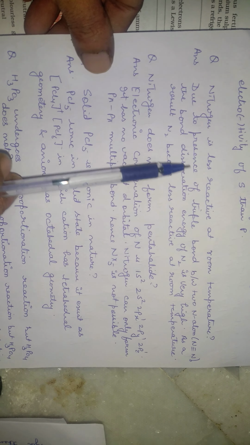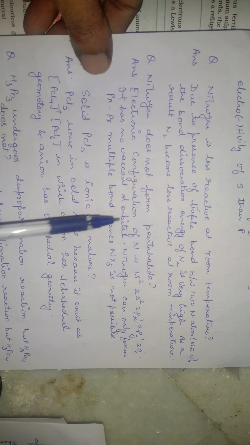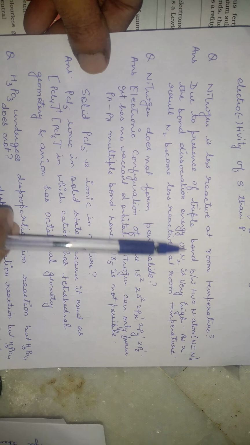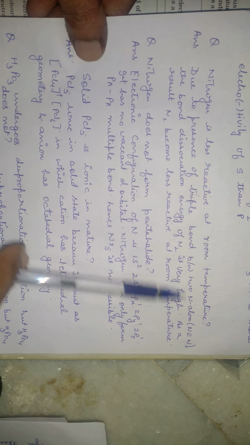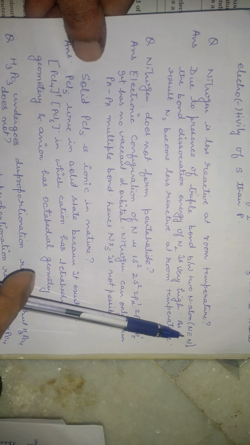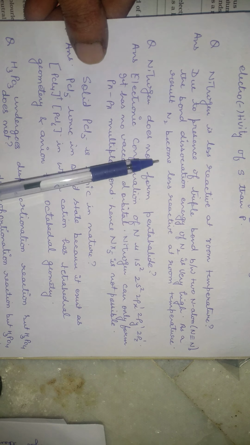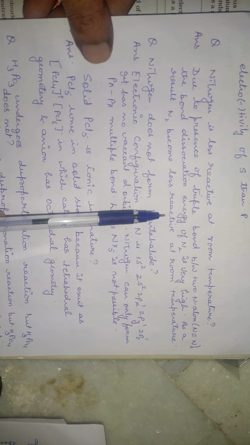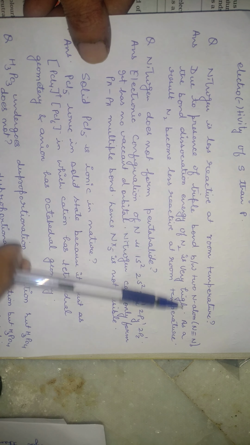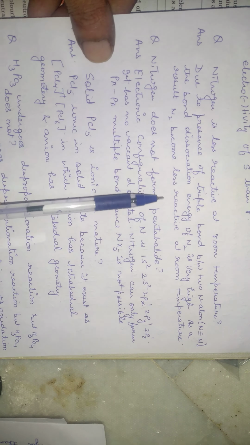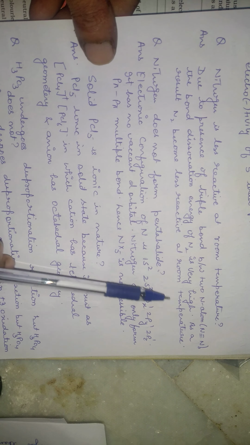Moving on to the next one, nitrogen is less reactive at room temperature. Why is it so? Because due to the presence of a triple bond, as I already discussed, in the nitrogen N2 molecule there is a triple bond. The bond dissociation energy of nitrogen is very high. As a result, nitrogen becomes less reactive. Because the energy required to break the bond between the two nitrogen atoms is very high, so it is less reactive at room temperature, or we can say it is a non-reactive gas.